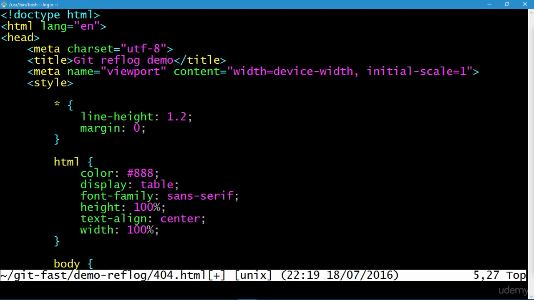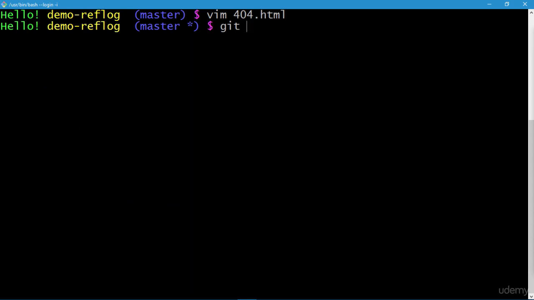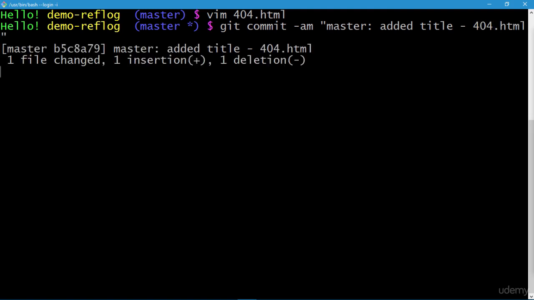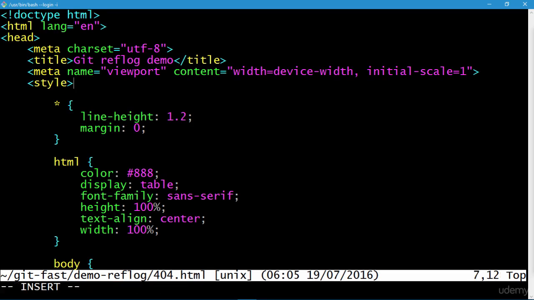So that will be our first change, and I will do an express commit with the -a option. So the branch is master, I added a title as an action, and the file is 404.html. Quotes close, press enter, and the commit is done. I'll do another simple change. I'm in the editor, and here I'll change the line height from 1.2 to 1.5, and that will be our second change. So I'll quit the editor after saving, :wq to save and quit.